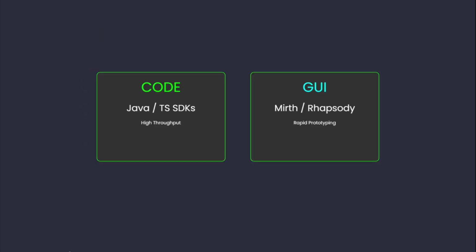Choose the appropriate mapping engine. For high-throughput environments, consider custom Java or TypeScript services utilizing FHIR software development kits. For lower volume or rapid prototyping, integration engines like Mirth Connect or Rhapsody offer visual mapping tools.